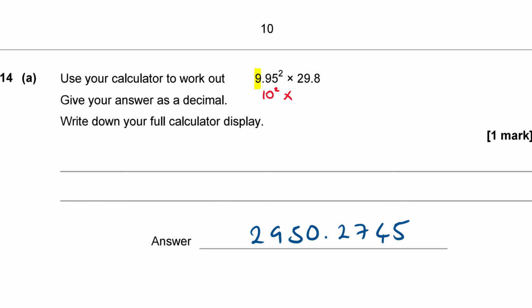29.8. The first significant figure of this number is the 2, which is in the tens column. So let's round 29.8 off to the nearest 10, which is 30. It's nearer 30 than 20. So it's going to be 10 squared times 30.